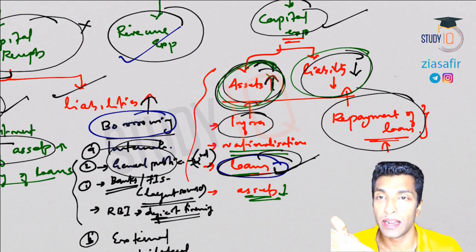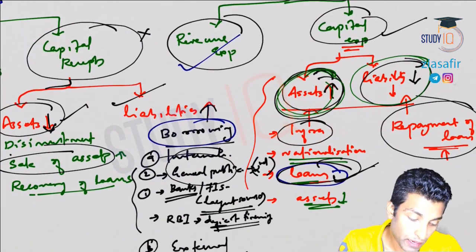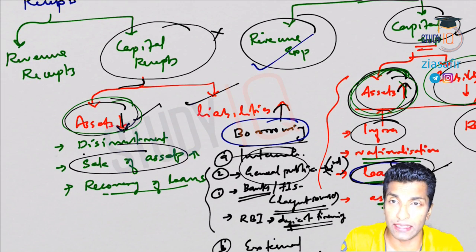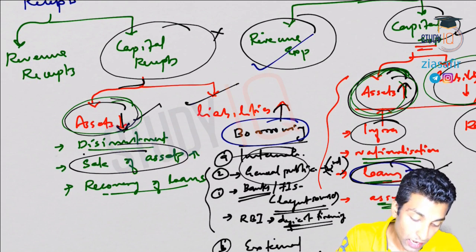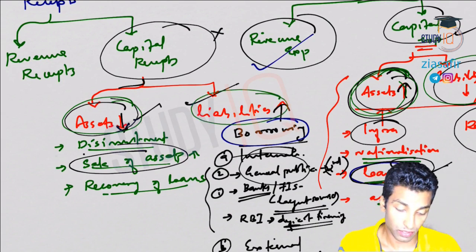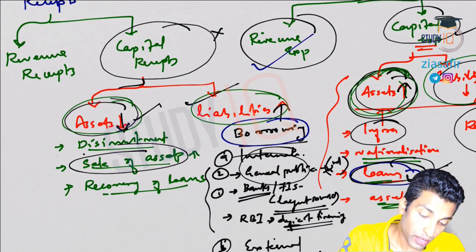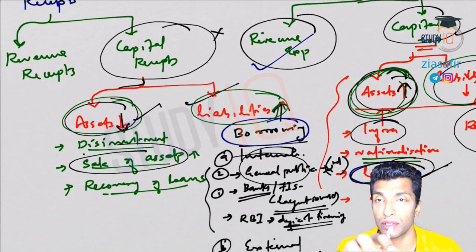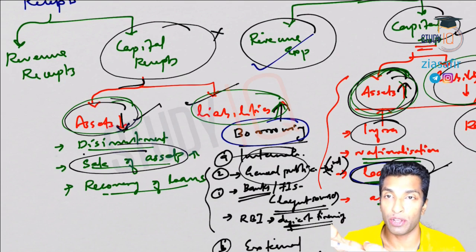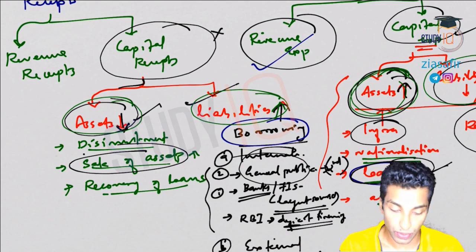Both are considered desirable. On the other hand, if you see capital receipts, assets are decreasing because you are getting money, so you might be selling something, right? So disinvestment is an example, sale of assets is an example, etc. Similarly, in capital receipts liabilities increase. Why? Because you might be borrowing, and this is a liability. You have to pay it back. So when you're borrowing, liability will increase. So that is also capital, you are receiving money, so receipts. Okay, so I hope you understood.